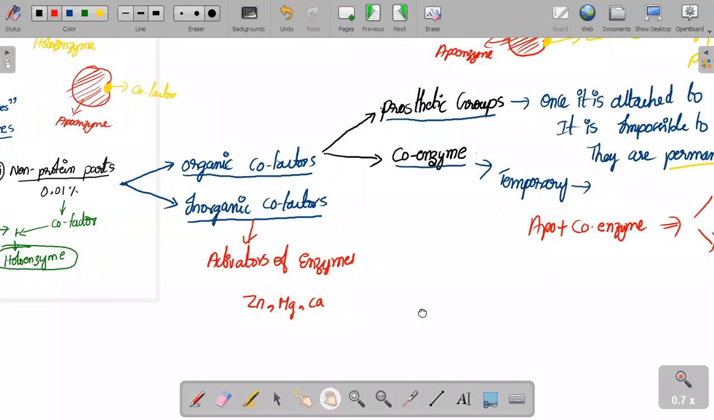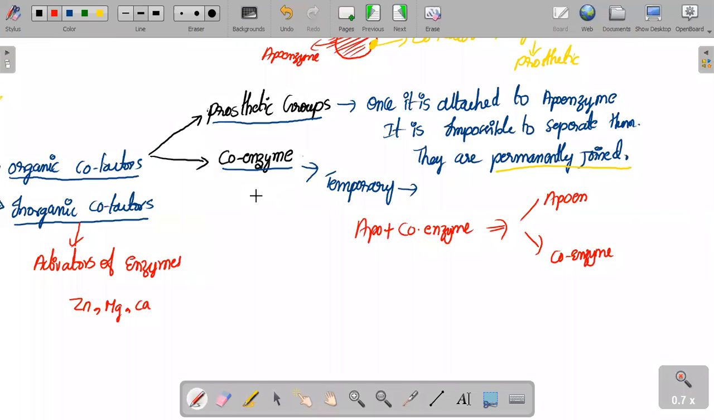Let me come to this part. Examples of coenzymes are molecules such as NAD plus or NADP. Whatever these molecules are, they are the coenzymes. They are temporarily attached to the apoenzyme part and do the reaction. And once the reaction is completed, they separate themselves from the respective apoenzyme.